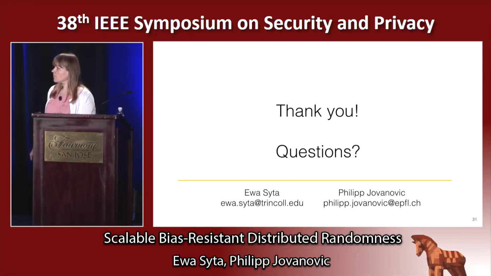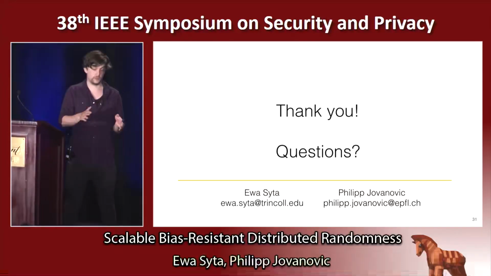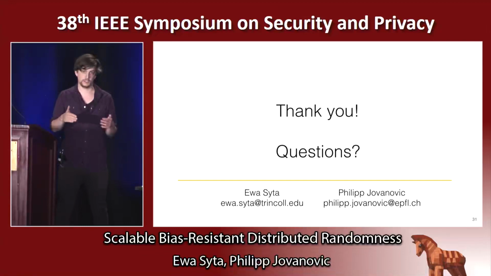So for RandHound, this is really just an on-demand approach, right? Because you just have these servers out there which do not know of each other, and the client just comes and grabs the randomness. For RandHerd, you indeed need to rerun the setup, and as we showed before, for 1,000 servers, it's roughly 10 minutes to set up the whole process. But then since we have these groups assembled, and since they are using threshold crypto, we allow that some of these servers in the groups fail.